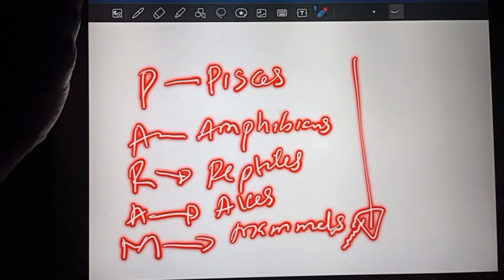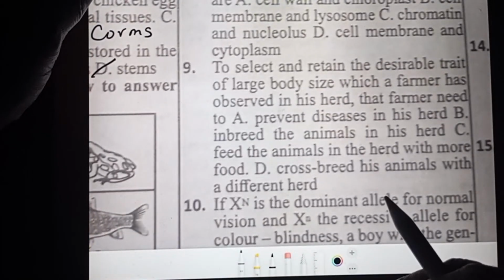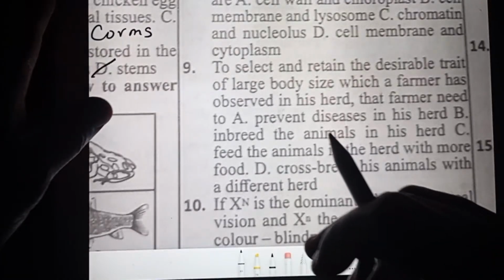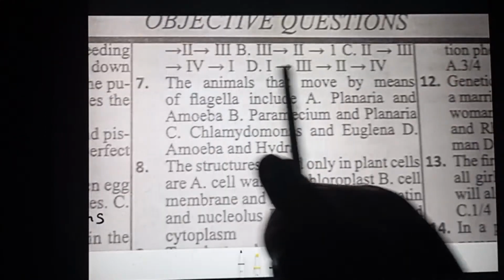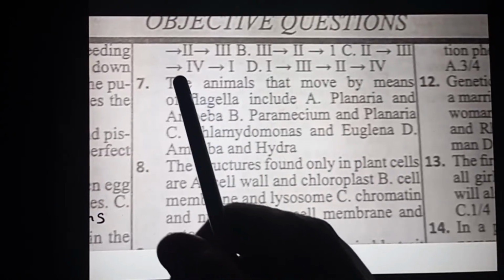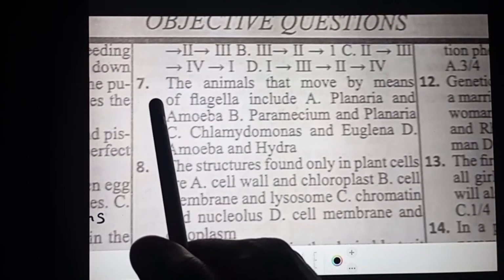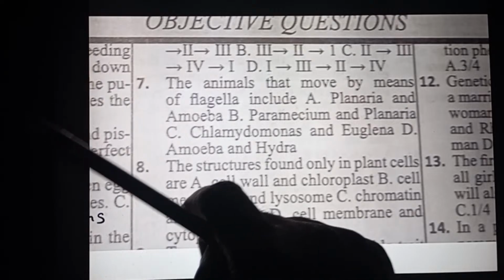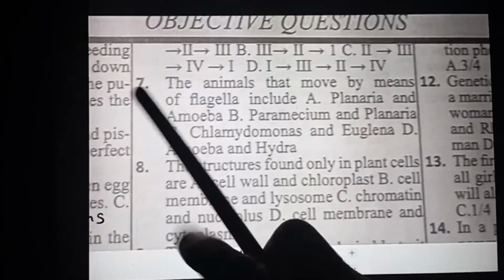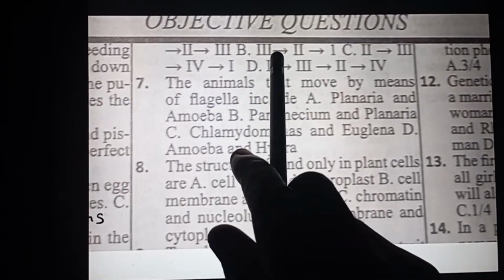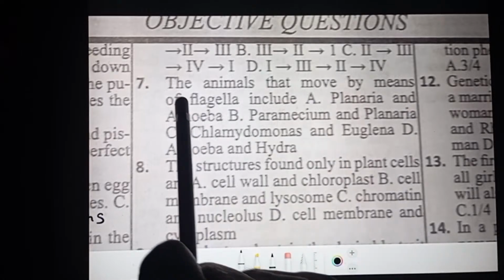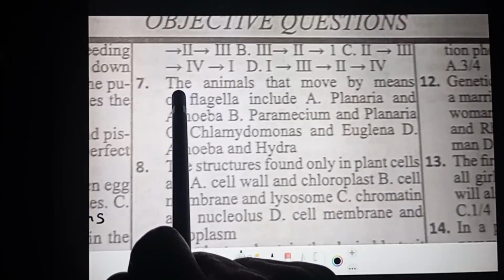All right, so we go back and look at the next question. Okay, they even have it here. It is somewhere here. The one that started with IV, I think that's only the first option A, which should be correct. IV to II to III. Then the next one says